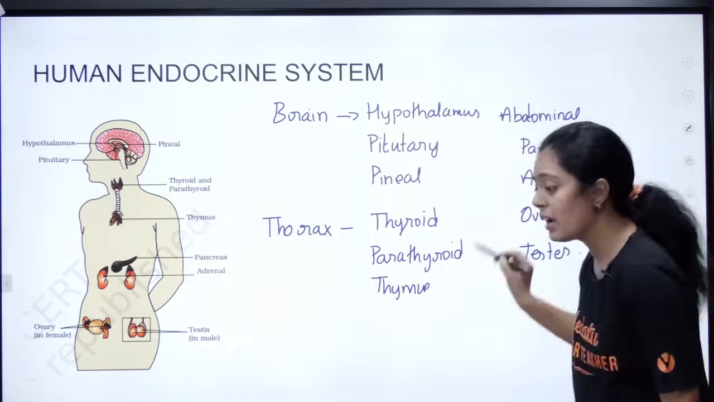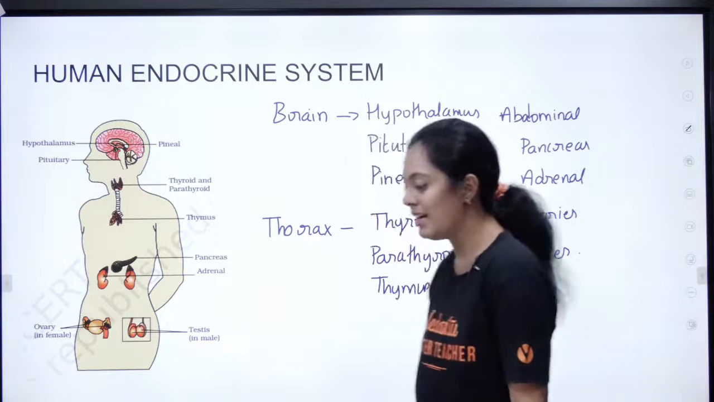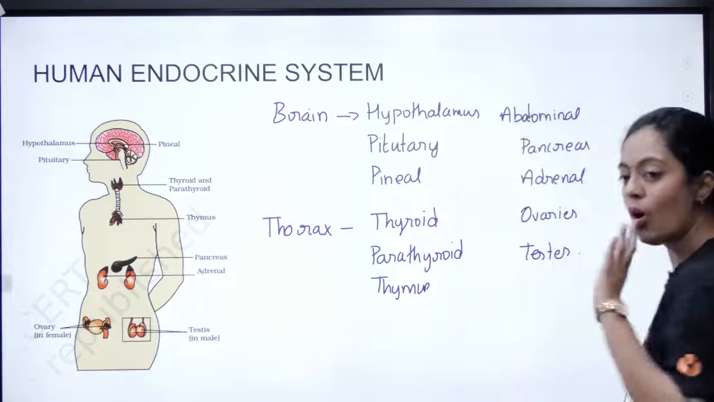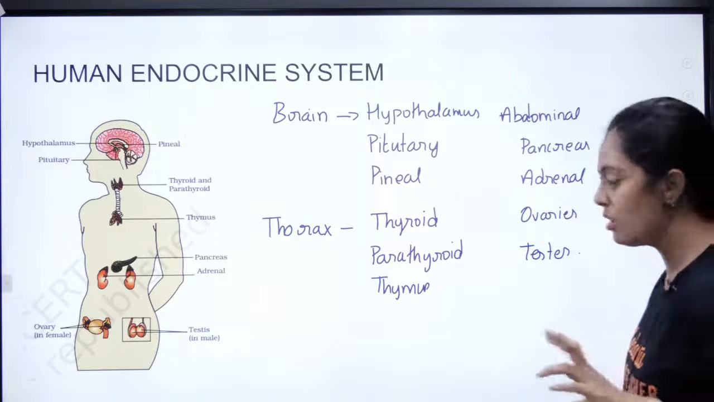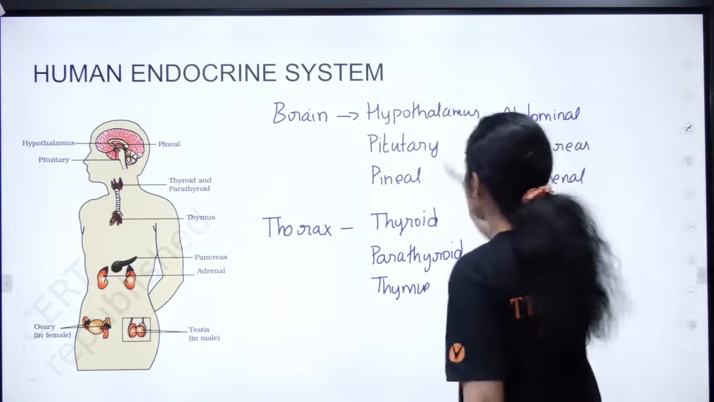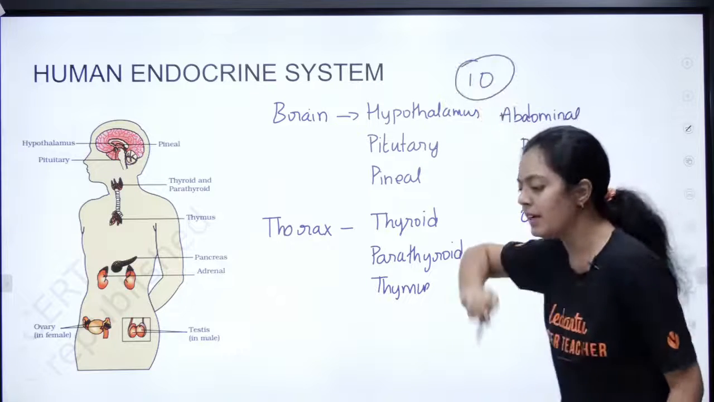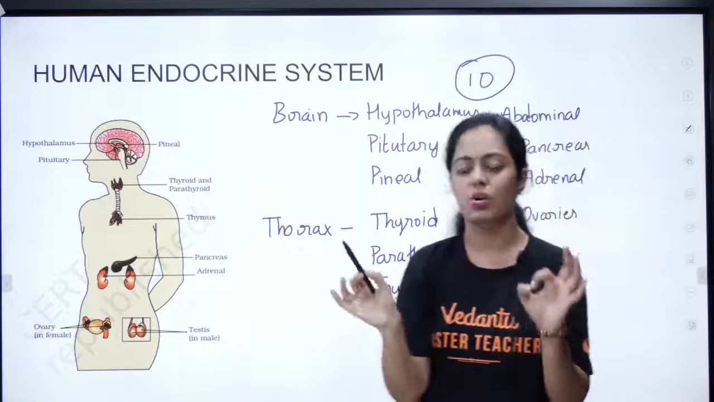So in this way you can very easily remember all the hormones. Ungalku region nabagam vechikna you can remember. So you have 6 plus 4, 10 very important endocrine glands.